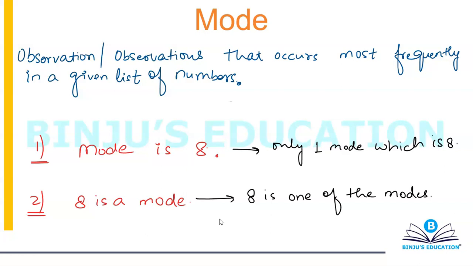Median is the central observation or the middle term whenever terms are arranged in ascending or descending order. Mode is the observation or observations that occur most frequently in a given list of numbers. This is how you define the terms.